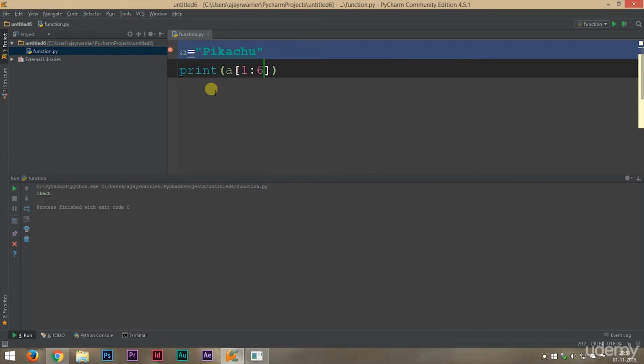Now to get a clear idea of slicing of strings, I want you all to try this at home. The more you practice this, more you will understand this concept. So just write down a simple string and try to slice it in different ways. The concept is very simple. The string letters will be printed from the lower limit to upper limit -1. It will print letters from the first letter all the way to the 5th letter. Very cool, isn't it? So that is all about slicing of strings.